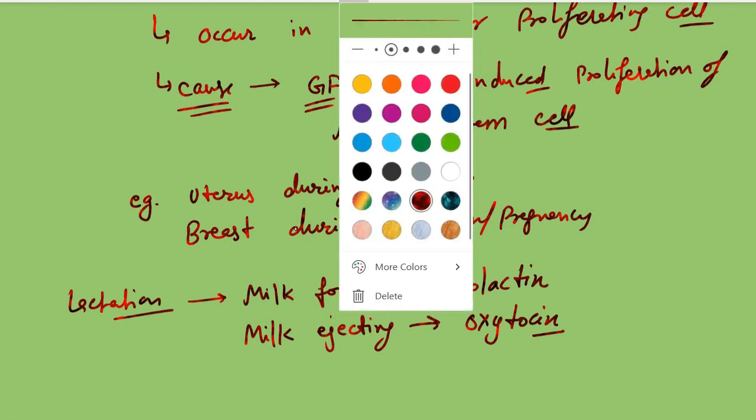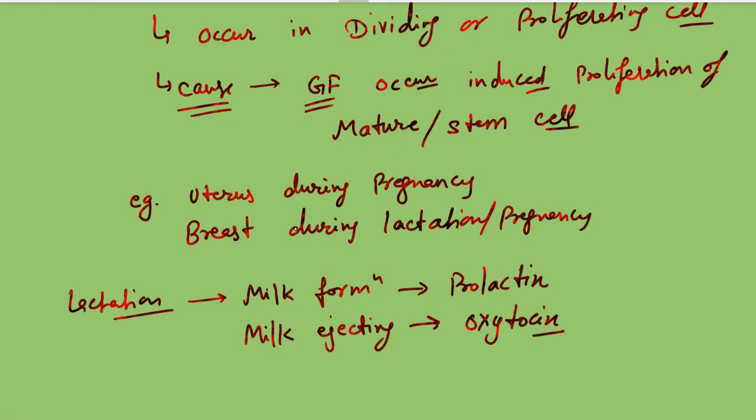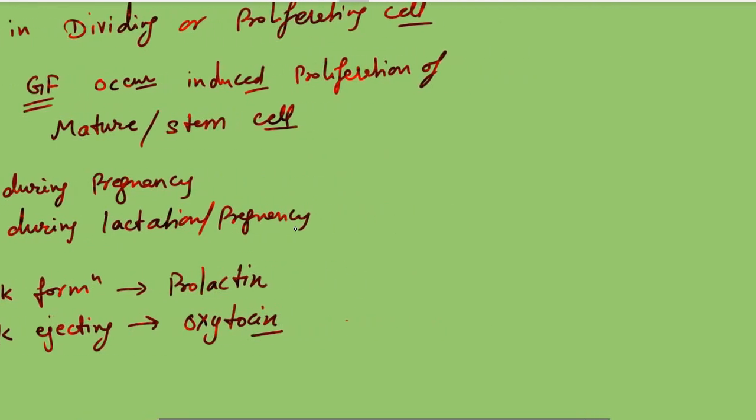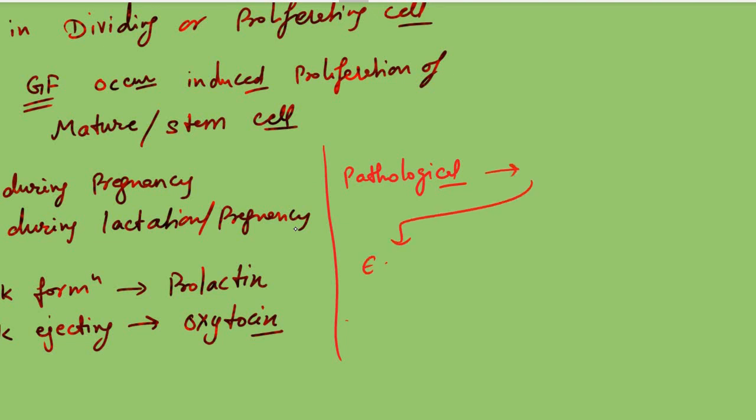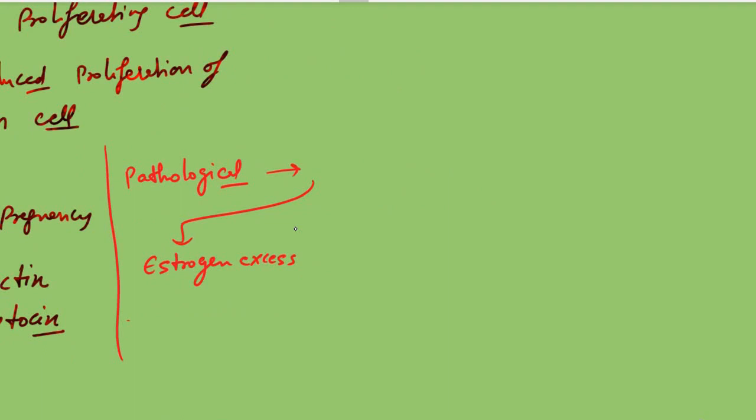Okay. Then we have some pathological examples. Pathological hyperplasia is mainly, again, due to hormone excess. For example, there can be estrogen excess and androgen excess. Androgen is a group of hormones including testosterone.